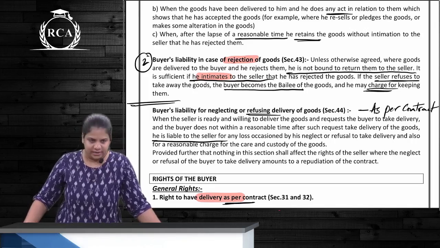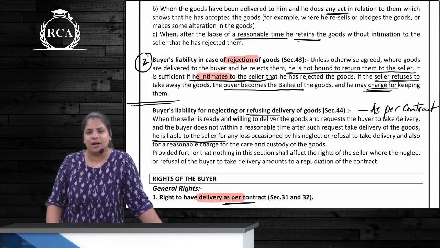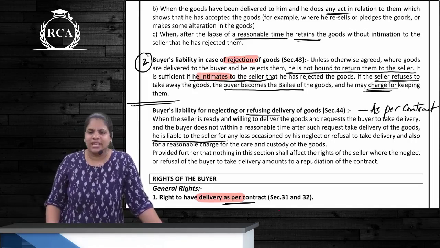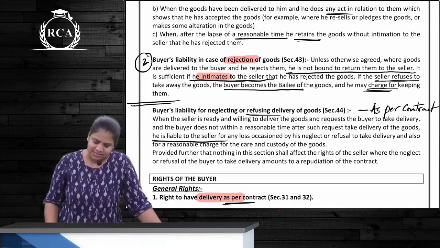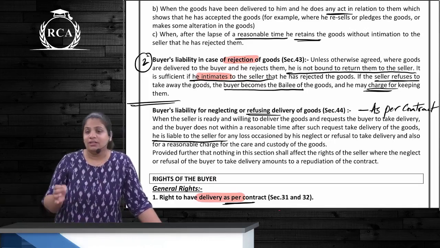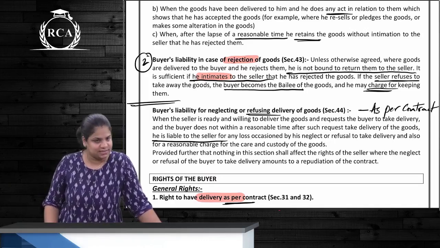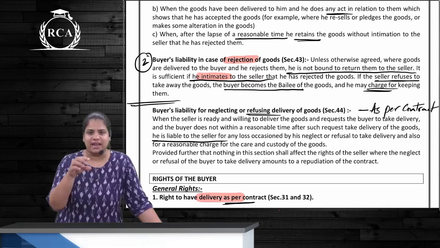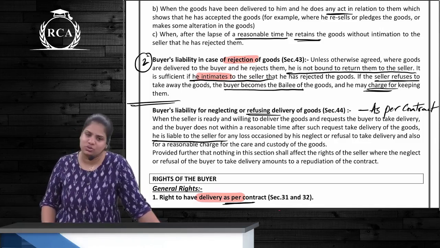As per contract, buyer and seller have entered into a contract. Is buyer bound to accept the goods? Yes. If the buyer doesn't accept the goods, can seller file a suit? Yes. So seller can file a suit for, we have seen this, non-acceptance, suit for non-acceptance, correct? So this last part that is there, that is as per contract where the buyer refuses to accept the goods.